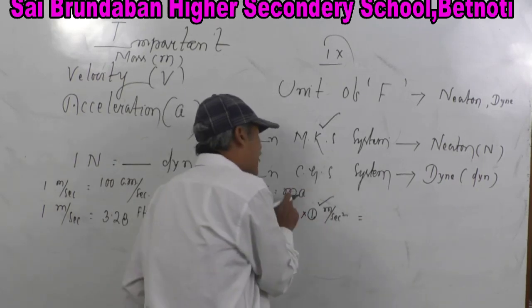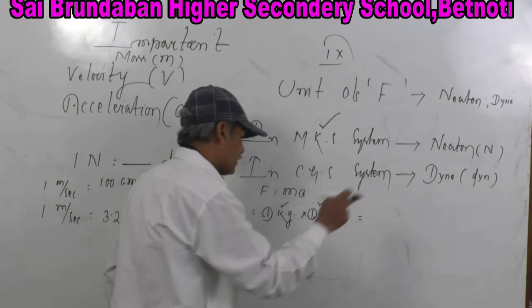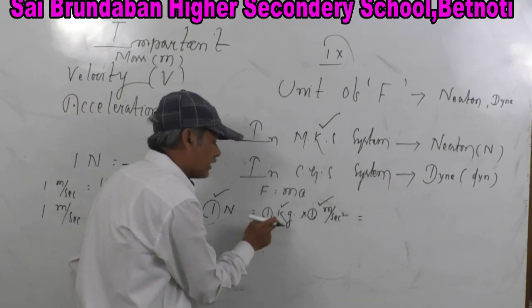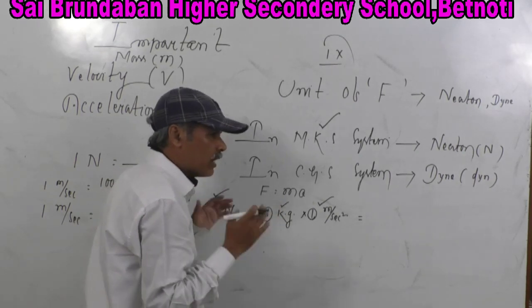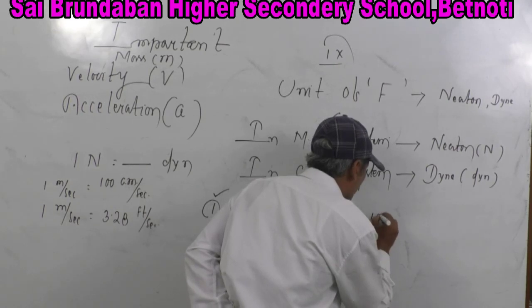Now, we have to convert it into CGS system. What is the unit of mass in CGS system? The unit of mass in CGS system is gram. Okay, focus here. It is 1 kg. So, you just tell me, 1 kg is how much gram? It is 1000 gram.